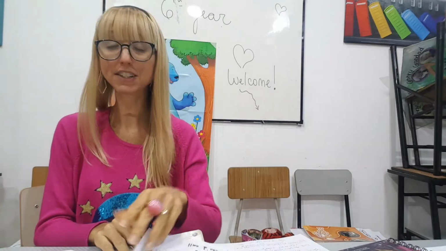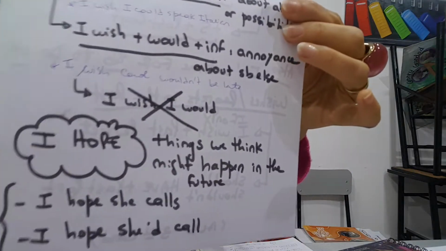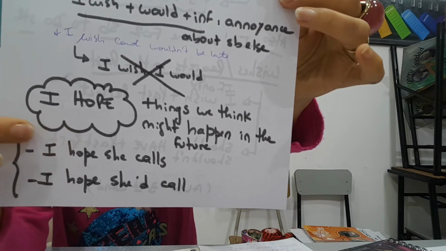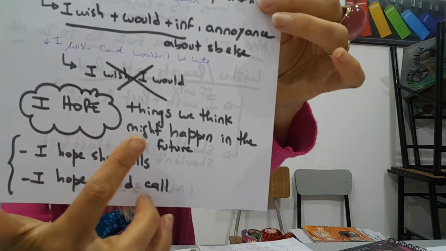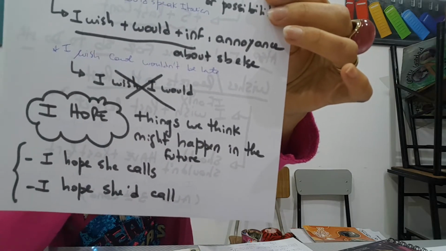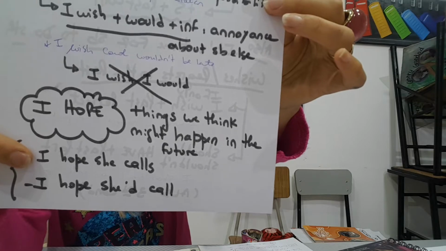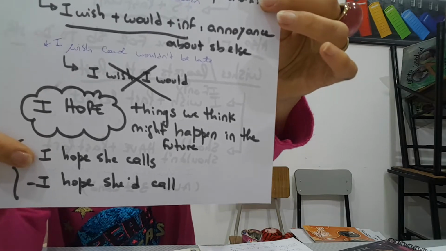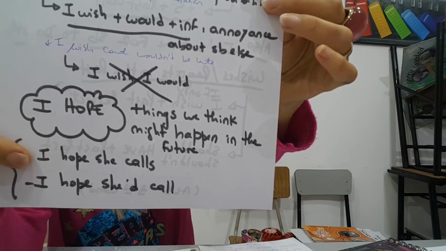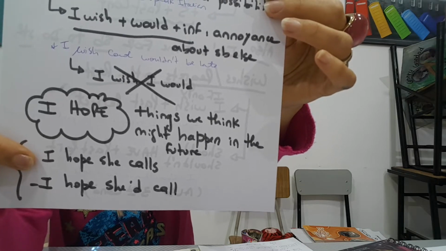Then, another structure that we use to refer to wishes in the present is I hope. We use hope for things that we think might happen in the future. Look at this difference. Here I wrote two sentences which are very similar, however, they have a difference. If I tell you, I hope she calls, this means a real possibility. I think she might call. I hope she calls is when I think that she might call.